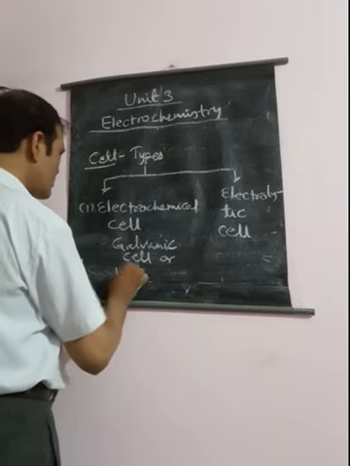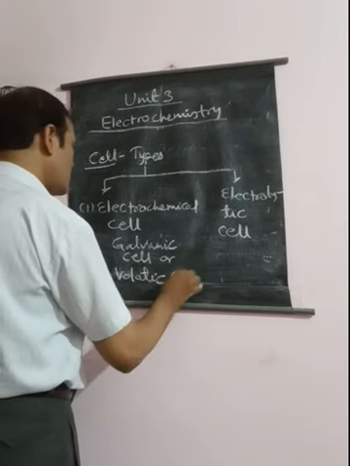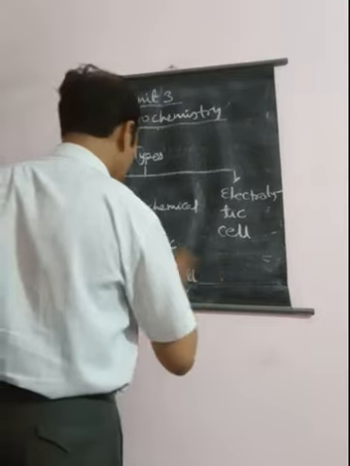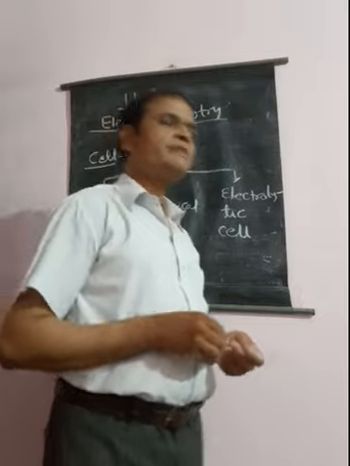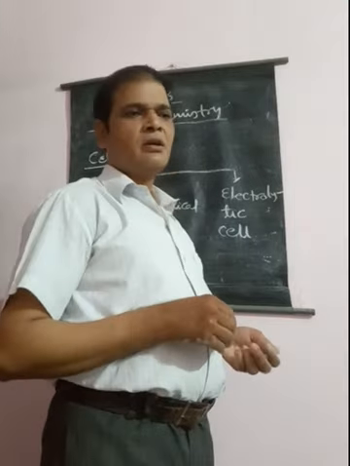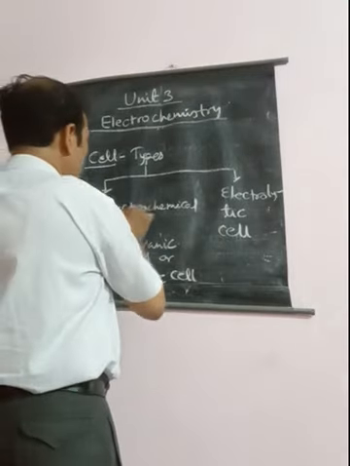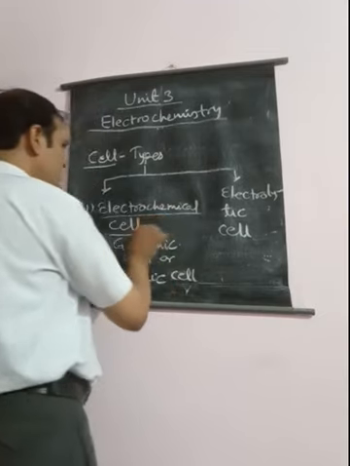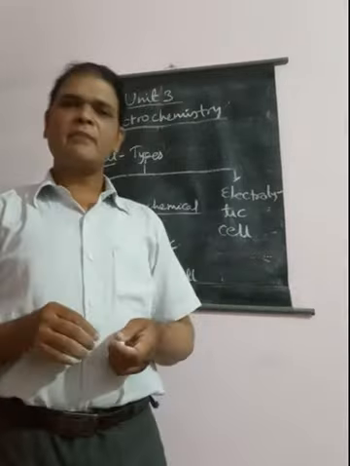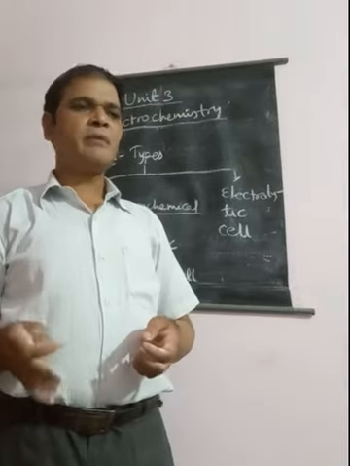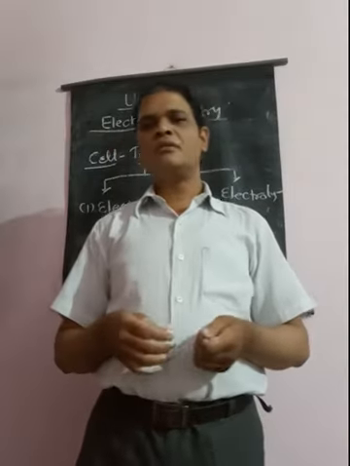These types of cells are divided into 2 types, known as primary cell and secondary cell, about which we will study later. Now we will see what an electrochemical cell is. An electrochemical cell is that cell in which electrical energy is produced by a chemical reaction. It means when the chemical reaction takes place inside the cell, electrical energy is produced.